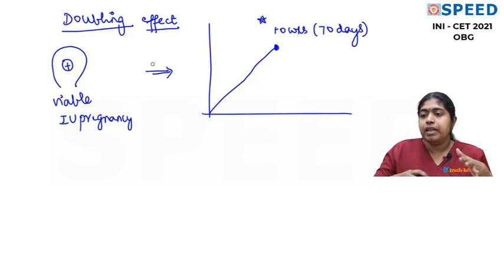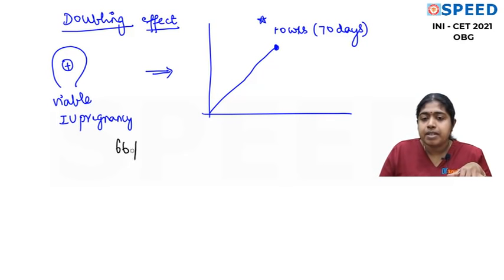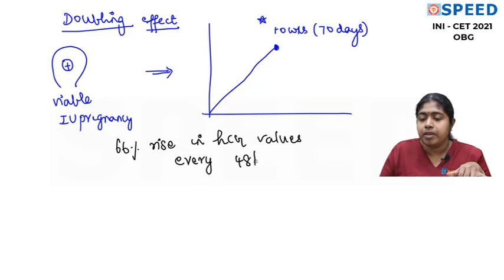Though we commonly call it doubling, the actual description is that there is a 66% rise in HCG values every 48 hours. So when asked doubling time, you can say the doubling time is 48 hours. And it's not exactly doubling, 50 becomes 100, 100 becomes 200.